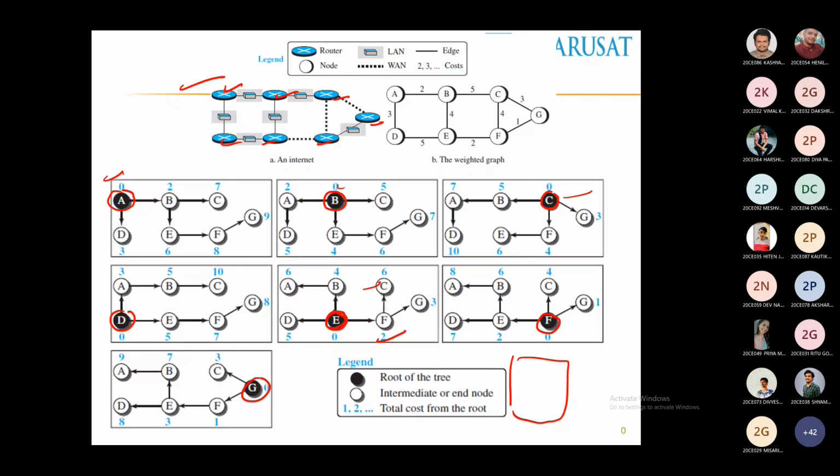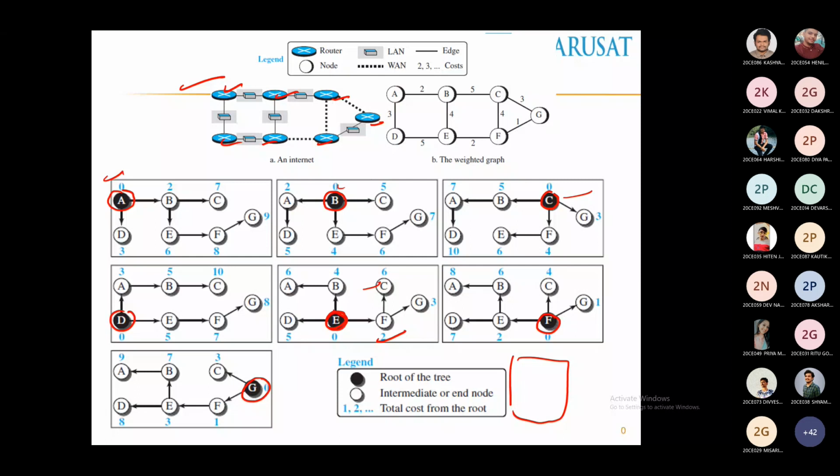Is it clear? The first step is to share the status of the link to all the routers. What is the conclusion of this statement? What will all the routers have after sharing the status of the link? The whole network. Are you getting it?